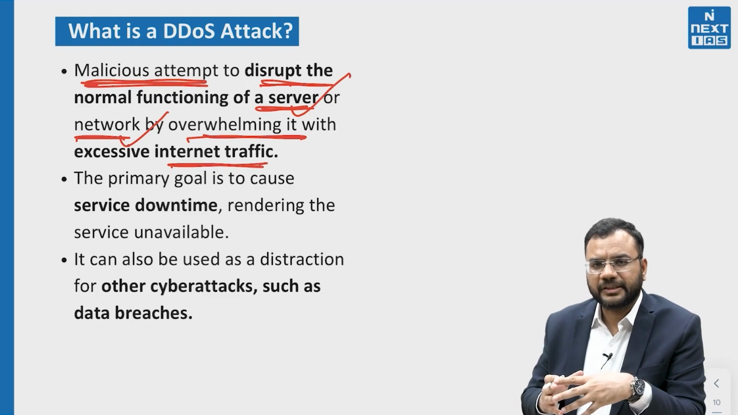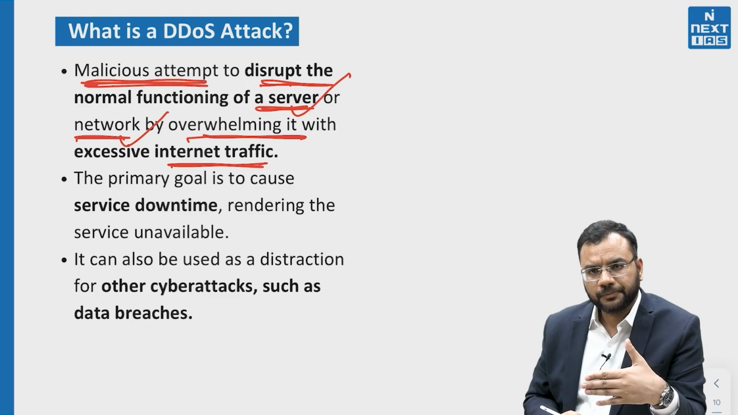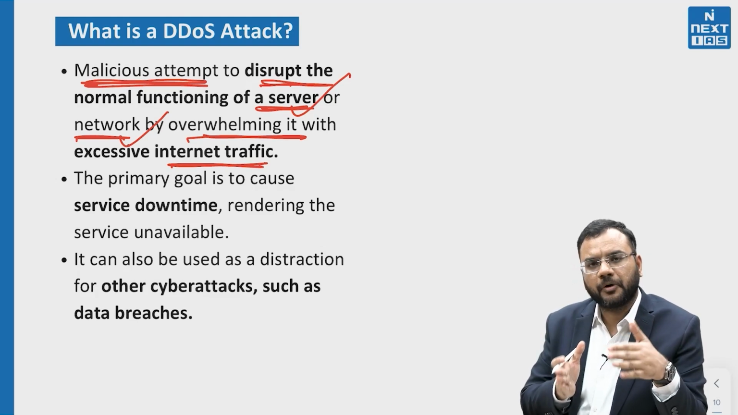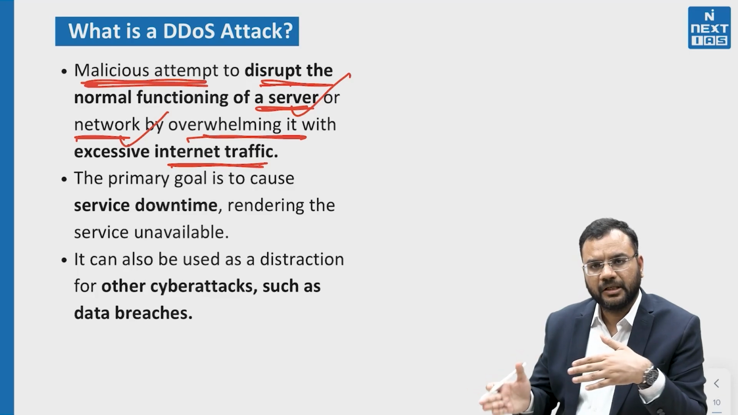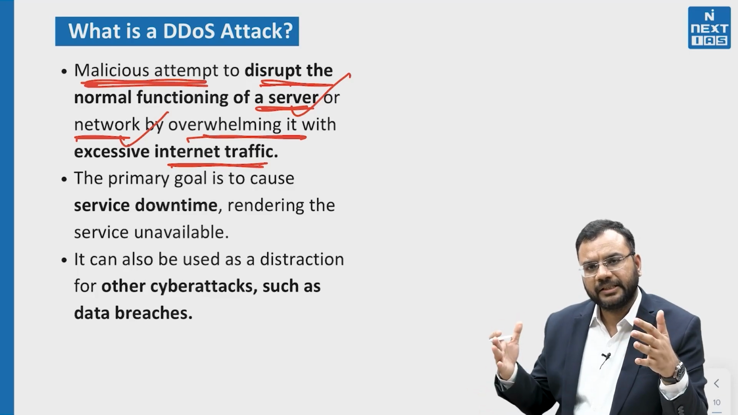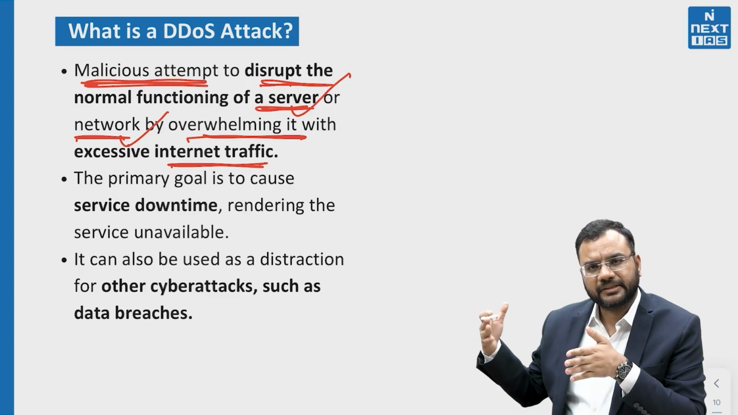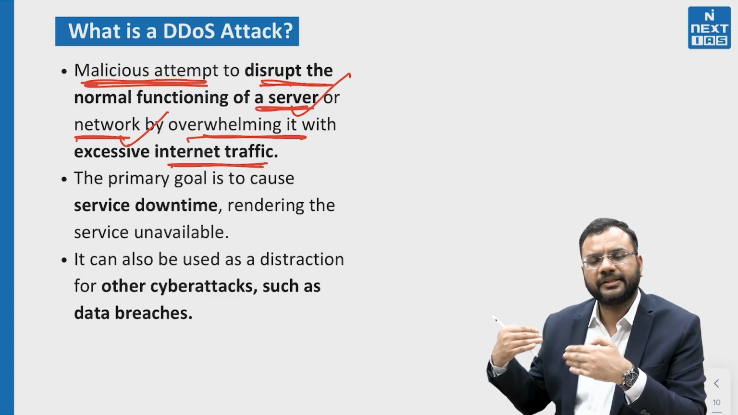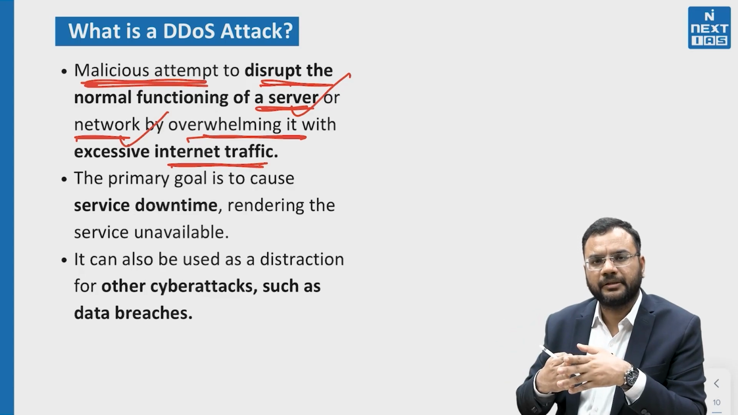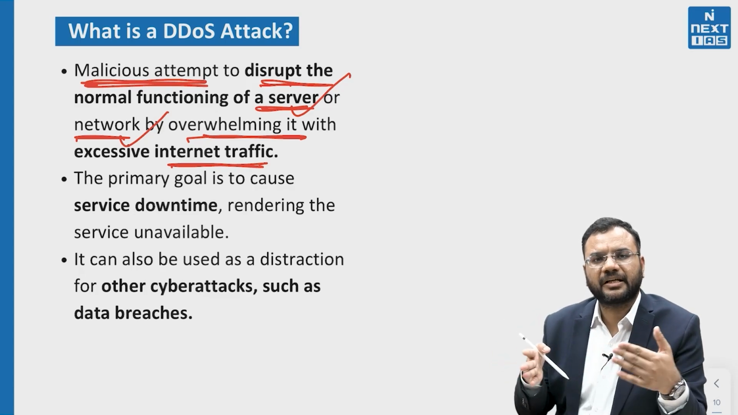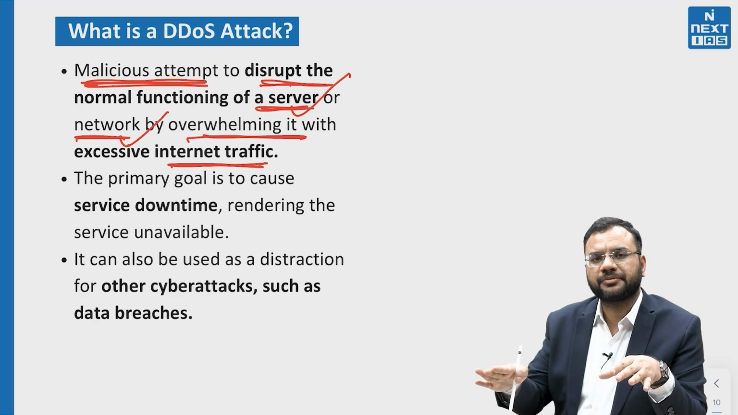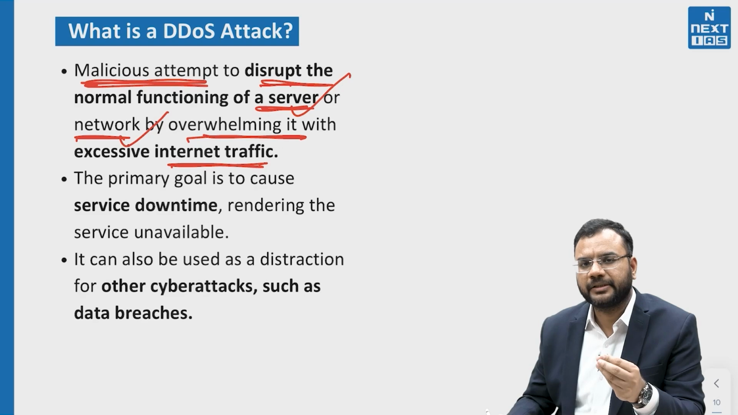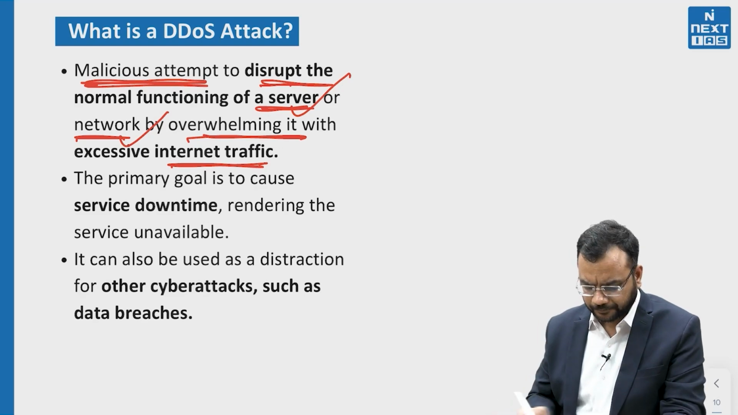You can simply understand that there is a road and the road has a capacity for a particular number of vehicles which can pass through it. But what happens, suddenly a group plans and they suddenly release, for example, the capacity is only for 100 vehicles and they suddenly release 200 vehicles. What will happen? The road will be choked, there will be a traffic jam, complete disruption of traffic will be there. Same thing happens in distributed denial of service.